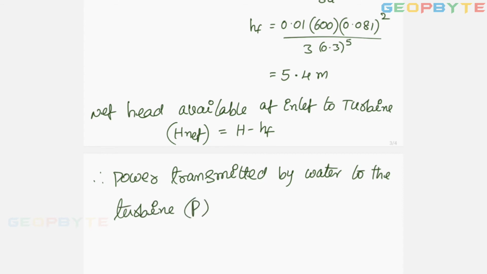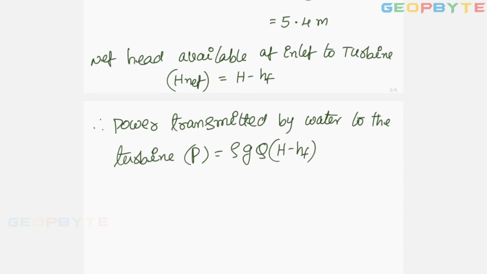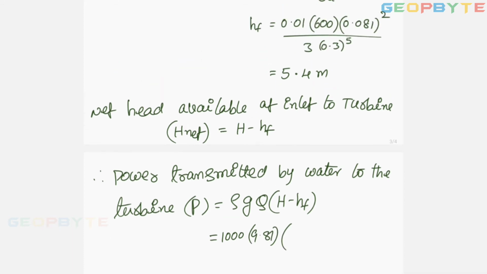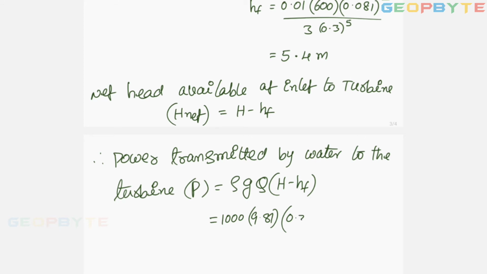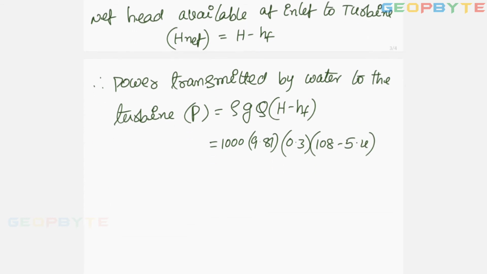Power equal to rho into G into Q into capital H minus small hf, the net head available at the inlet of the turbine. The density of water need not be given, 1000, G 9.81, discharge 0.3, net head available capital H minus small hf, capital H is 108 minus 5.4 meters, that is the loss of head due to friction.